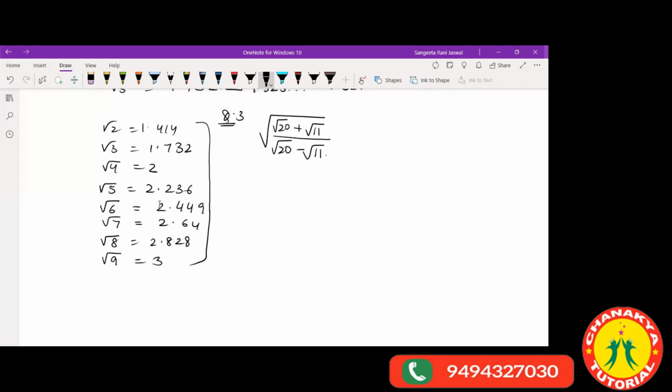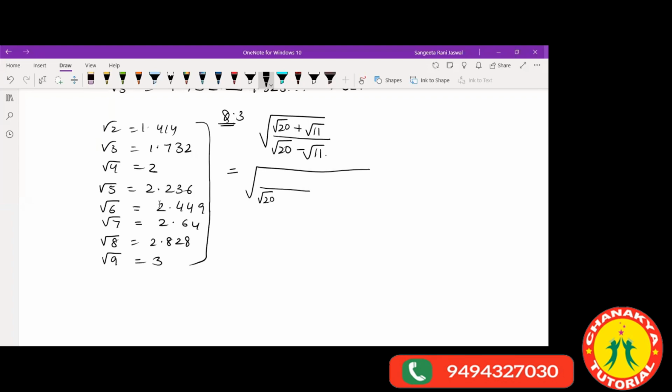Don't get afraid of looking at some different kind of questions. It's nothing different, it's all the same. You have seen that the denominator is an irrational number, so what do we do? Our first step is to rationalize the denominator.